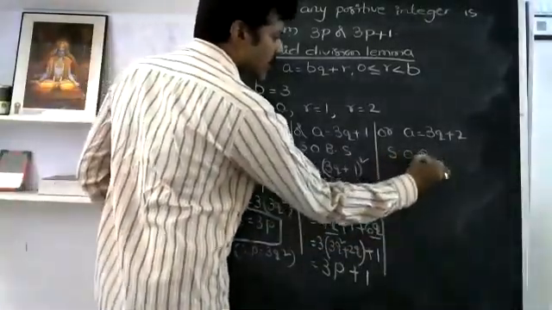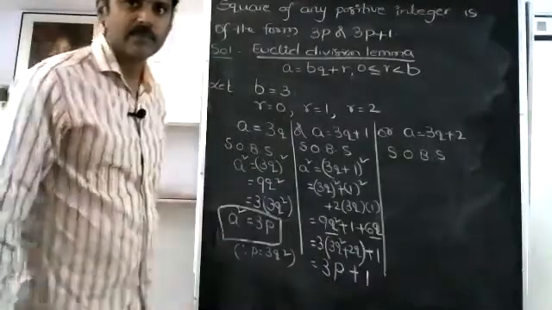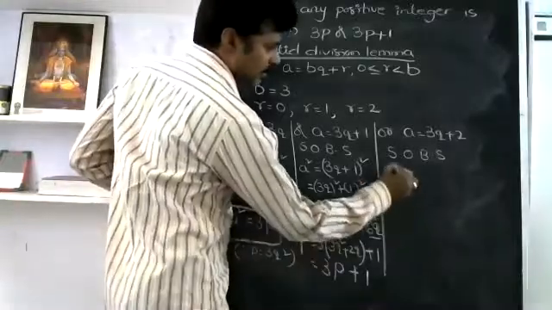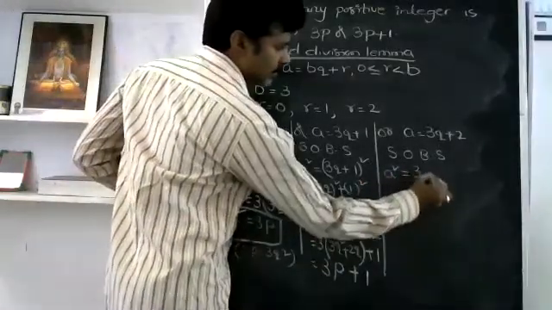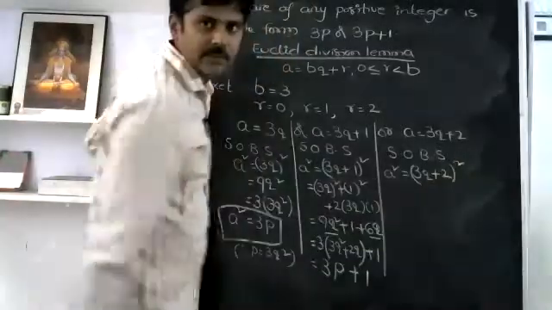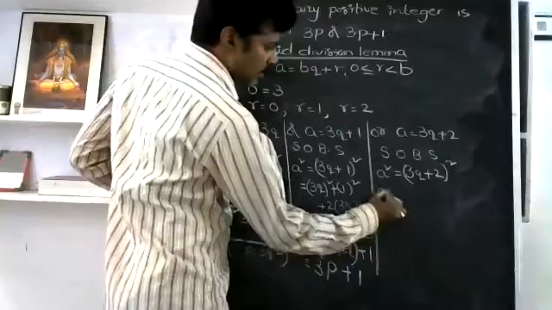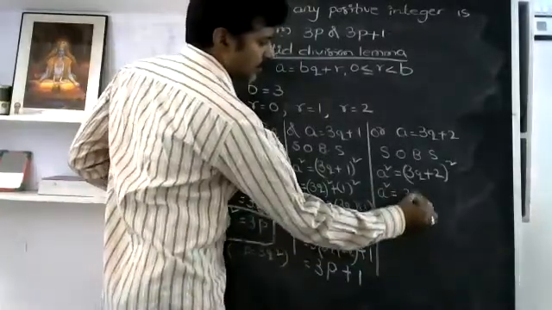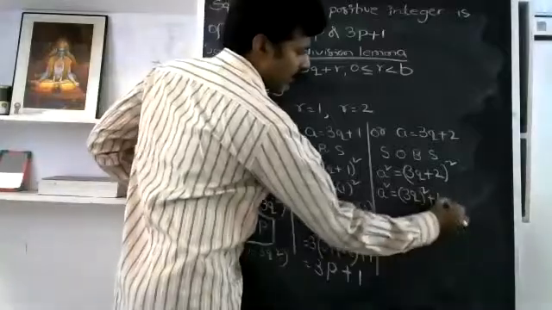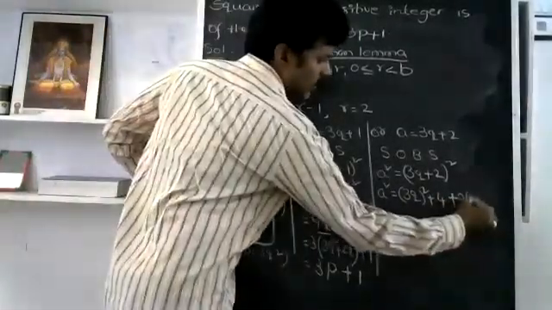And now I need your explanation for this. When squaring on both sides, I will write the steps, whatever you mention. A square is equal to 3q plus 2 whole square. You continue. 3q whole square plus 4 plus 2 into 3q, 3q into 2.